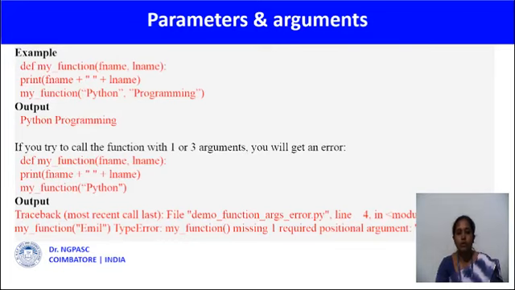Here my function is a function name. Here I am passing 2 arguments, f name and l name, and in the function call I am passing the values to the arguments f name and l name. Here this value will pass to the argument f name, and programming will pass to the argument l name. So the output is Python programming. So if you try to call the function with less or more arguments, you will get a type error.